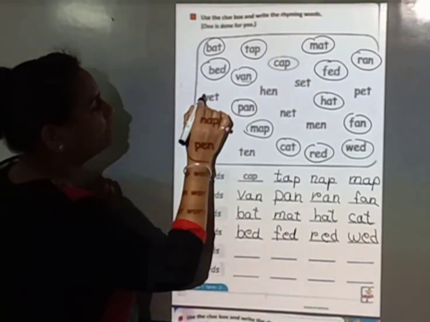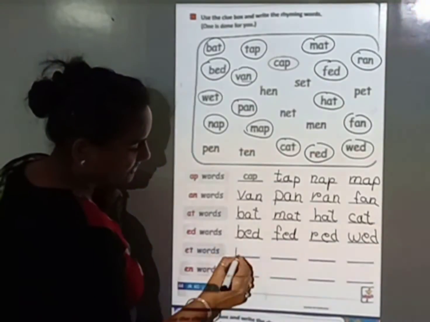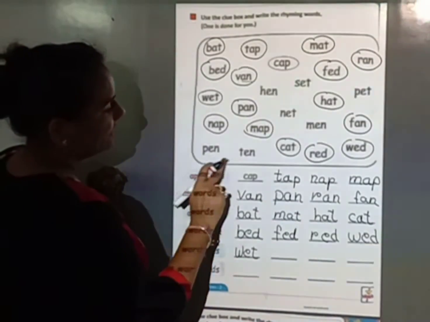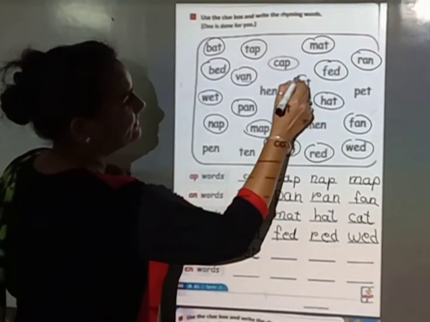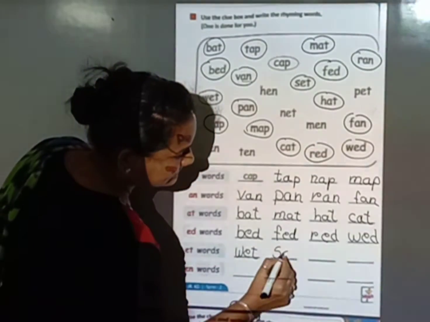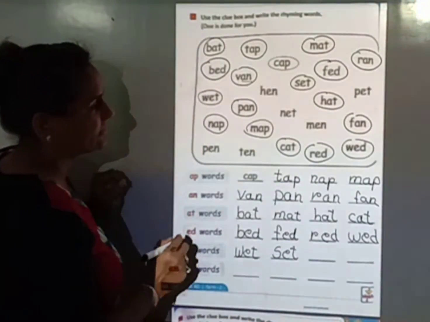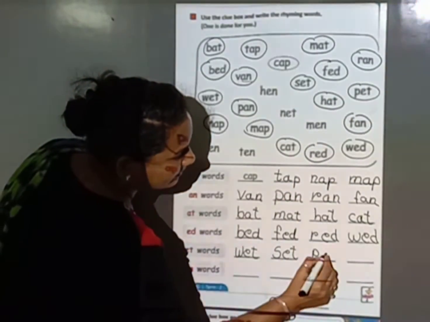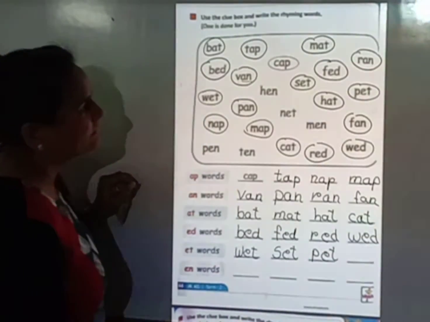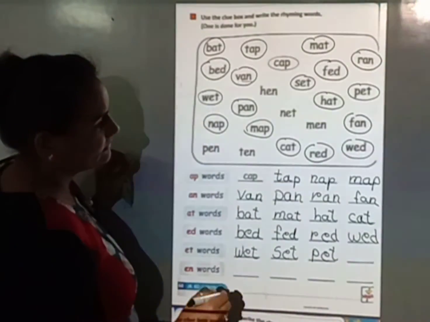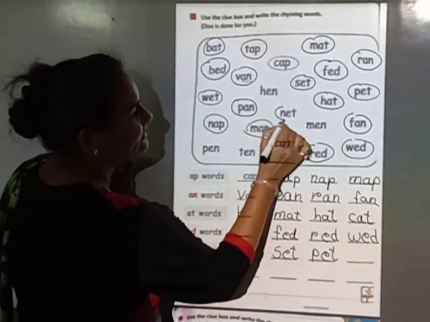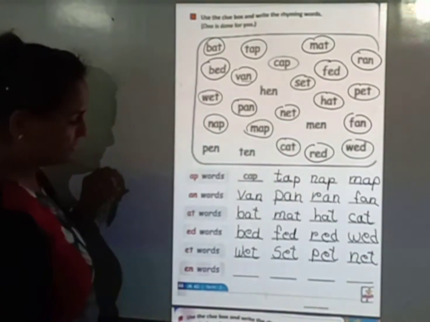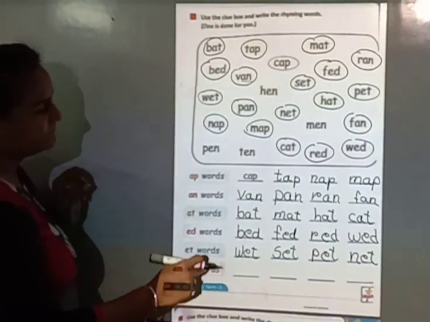This is an ET word. WET, wet. So circle it and write down here. Word, S-E-T, set. S-E-T, set. Then P-E-T, pet. P-E-T, pet. Then N-E-T, net. N-E-T, net. Now we find EN words.